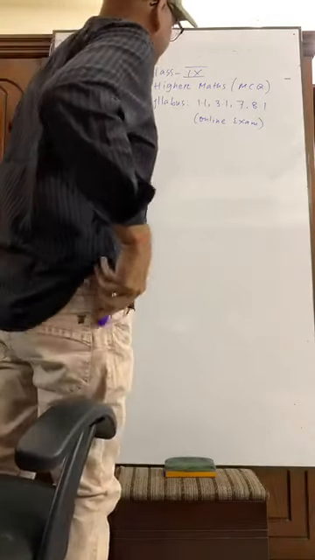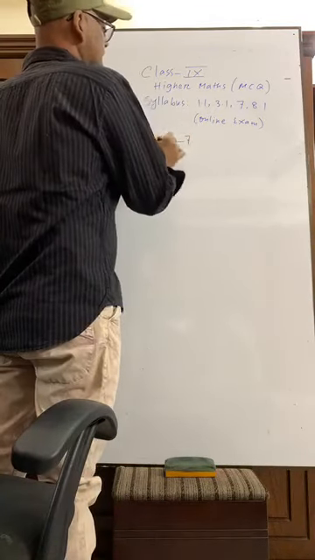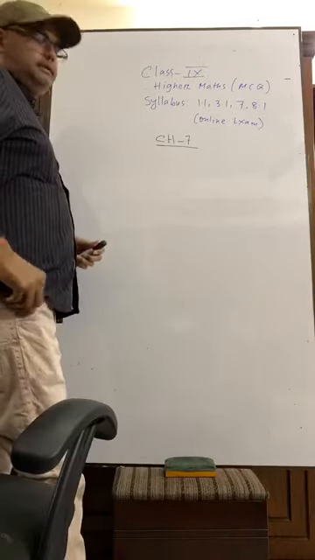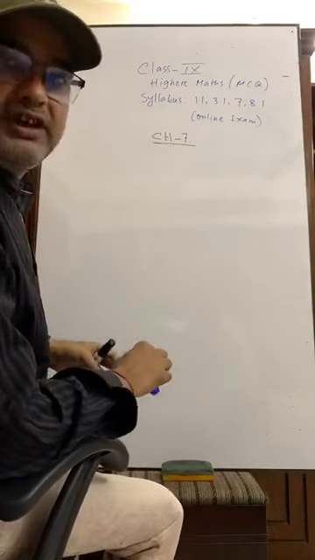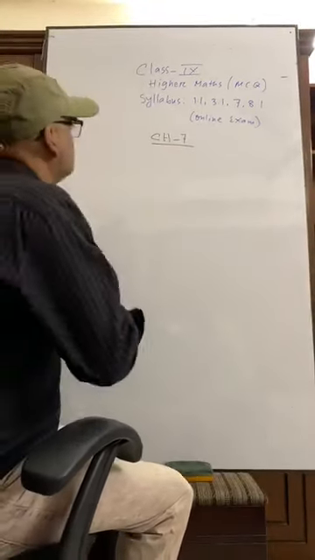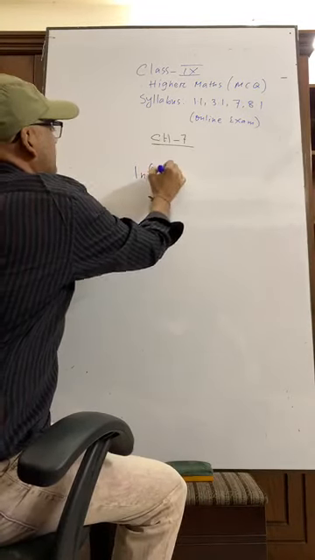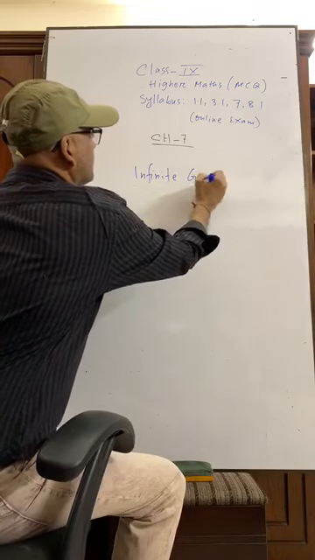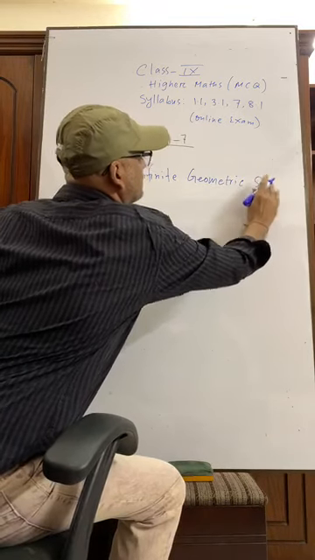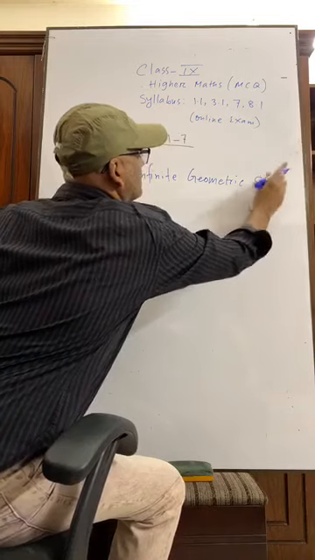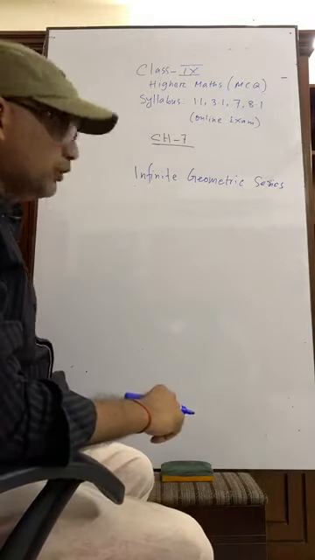It is infinite geometric series. Infinite geometric series. Okay.